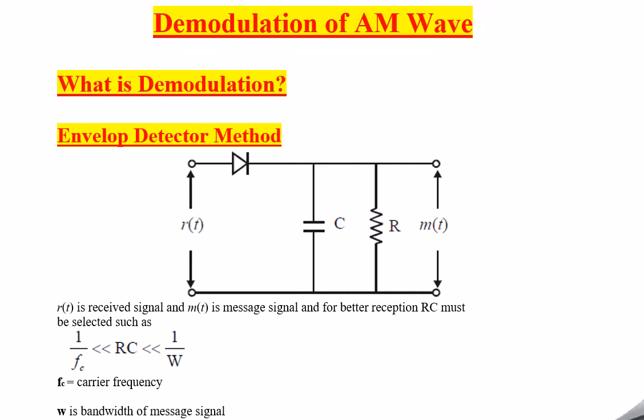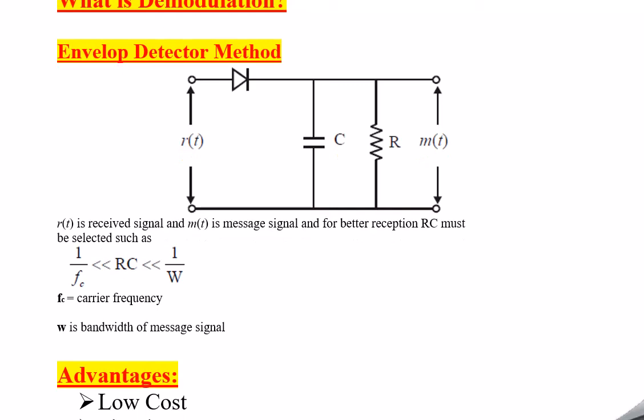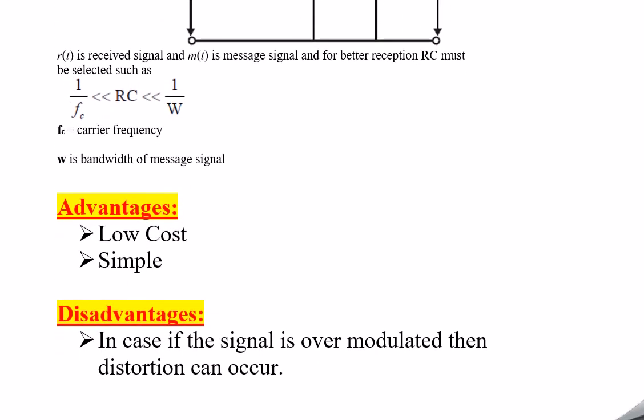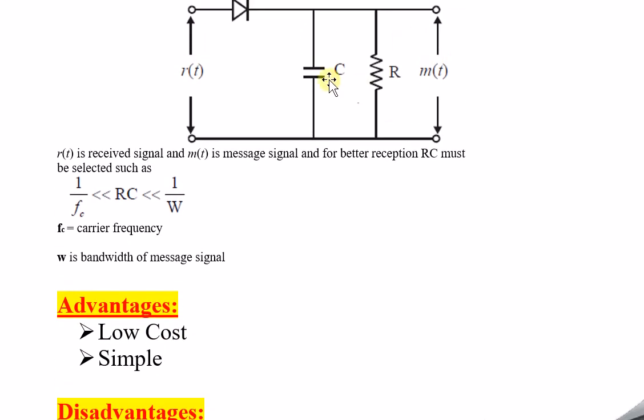So now we have demodulated the signal, but what are the advantages of this envelope detector? We will try to cover it here, and we will also study the disadvantages. As I told you, the envelope detector is the most commonly used methodology for demodulating the so-called AM wave. So the advantage is that it is low cost. Why is it low cost? As I told you, only R and C are the main components here, and the diode and these are cheaper. As the circuit doesn't involve complex components, it becomes very low cost circuitry.